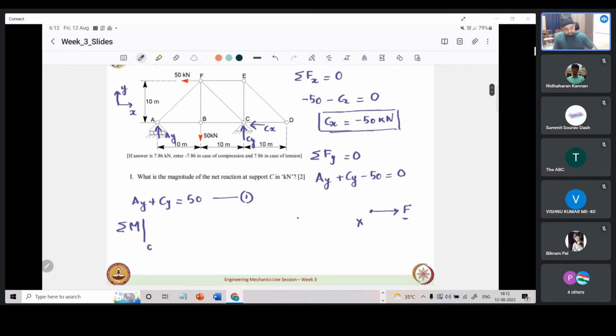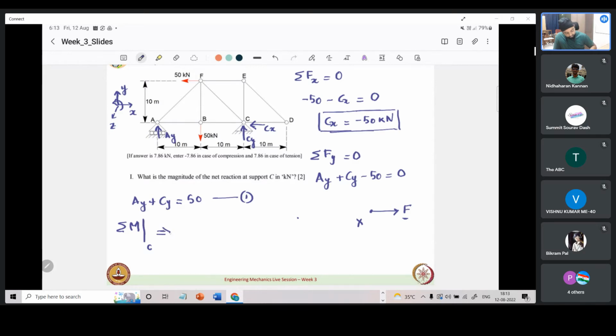Now, in this right-handed coordinate system, clockwise couples have their axis pointing in minus z, so all clockwise moments are considered negative. I'm sorry, I meant anti-clockwise. All anti-clockwise couples have their axis pointing in the positive z direction. So all anti-clockwise moments will be positive, all clockwise moments will be negative. Okay, let us take it about point C.